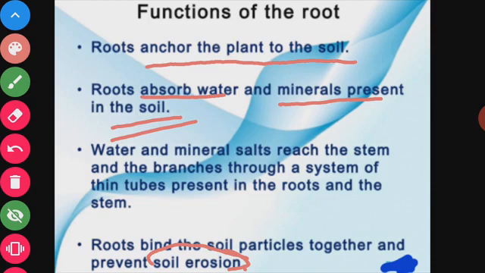Water and mineral salts reach the stem and the branches through a system of thin tubes present in the roots and the stem. The water and water-soluble minerals that are absorbed by the roots are transported from the roots to the stem and the aerial parts of the plant by thin tube-like structures that connect the roots with the stem and the stem with the branches. Those are the functions of the roots.